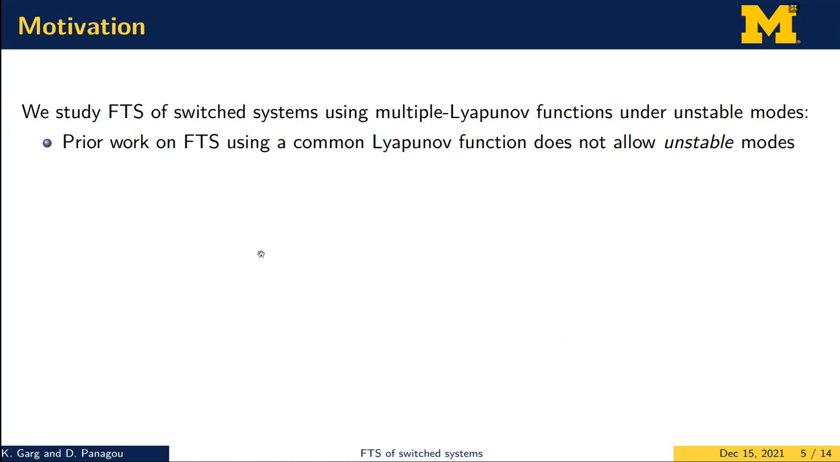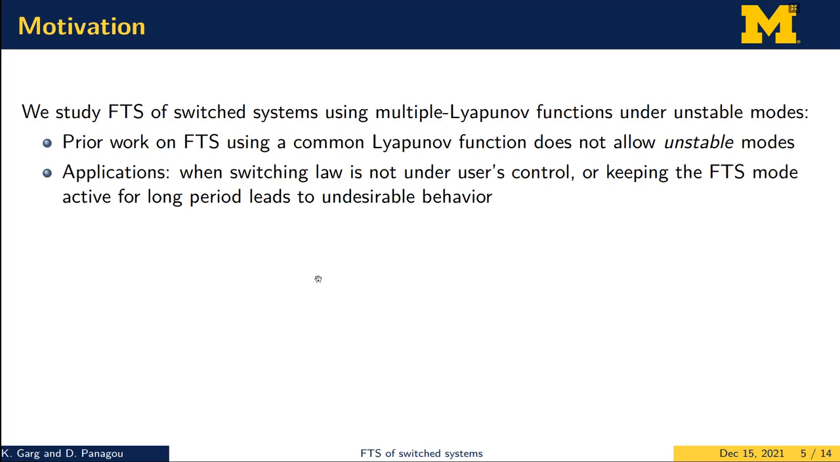In this paper, we study finite time stability of switch systems using multiple Lyapunov functions, and we allow the system to have unstable modes. The prior work on finite time stability of switch systems uses a common Lyapunov function, which means that the Lyapunov function must keep decreasing along any of the modes, and thus they do not allow unstable modes to be present. Now, why do we care about unstable modes? So there are a lot of applications where either the switching law is not under the user's control and the system might switch automatically to an unstable mode, or keeping the system in the finite time stable mode at all times might lead to undesirable behavior.